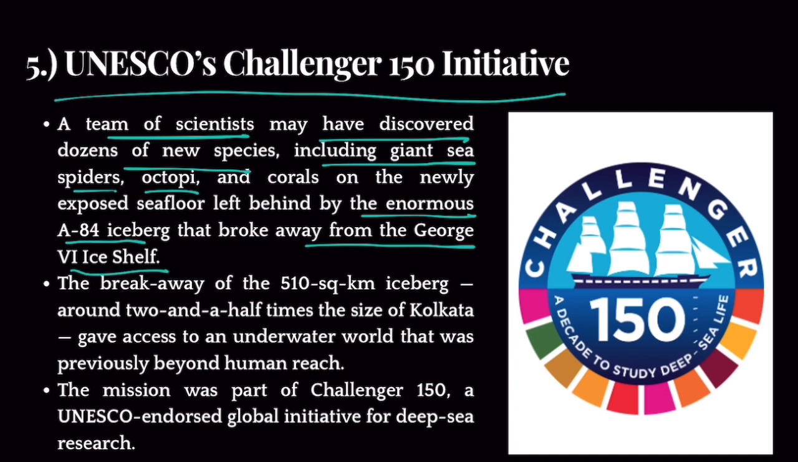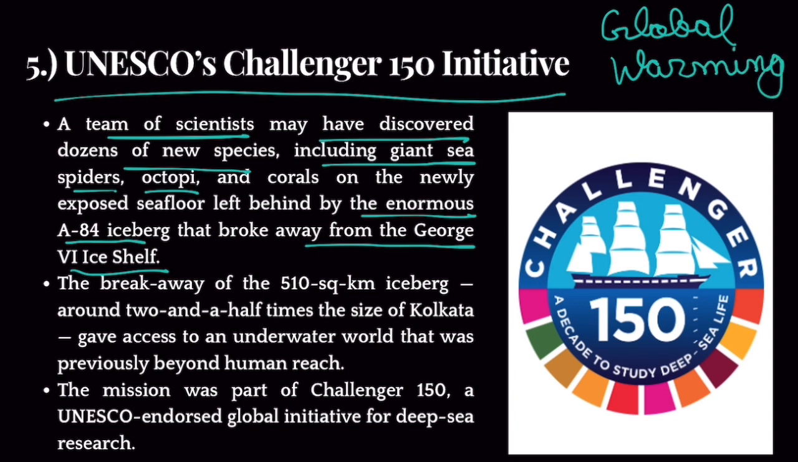The thing is that Antarctica has a lot of frozen ice. We all know about it, right? It has a lot of frozen stuff. But because of global warming, a lot of ice sheets are melting. One such ice sheet that melted and broke away was George 6 ice shelf.